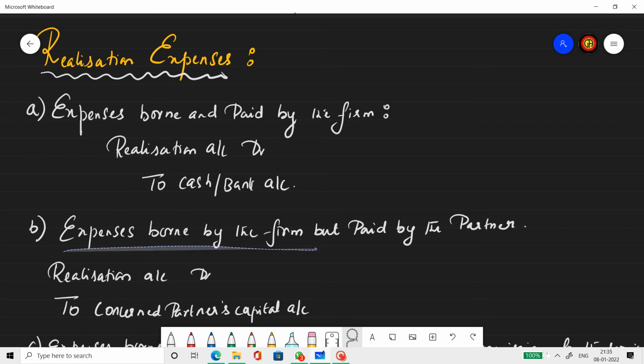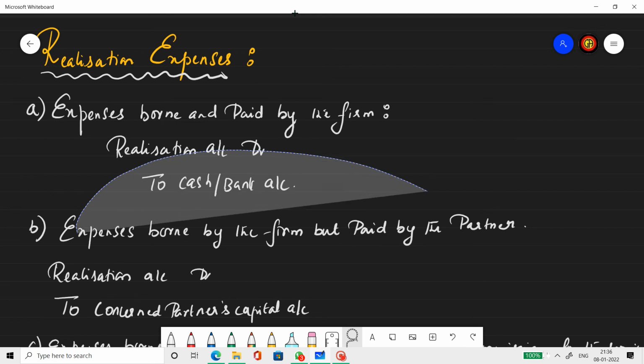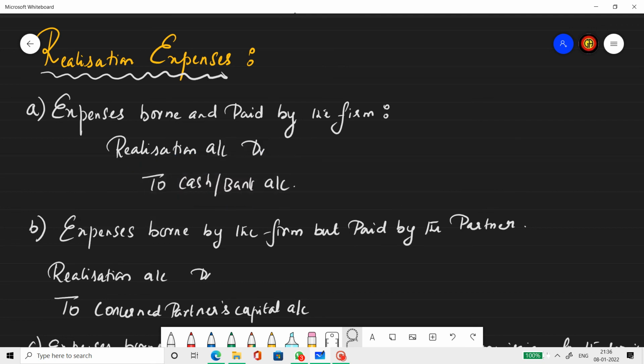Next, expenses are borne by the firm but paid by the partner. The firm bears the expenses, but as of now the partner paid it. What does that mean? The firm needs to reimburse the partner for the expense amount. Reimbursing means the firm is more liable to the partner. So the partner's capital account is credited here: realization account debit to the concerned partner's capital account.